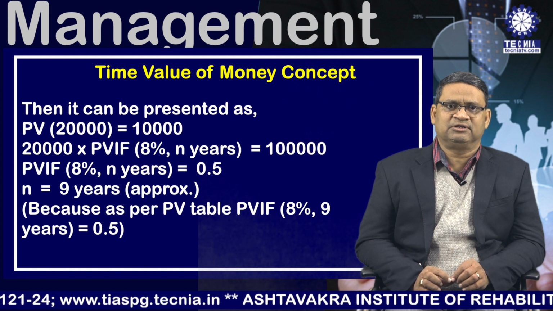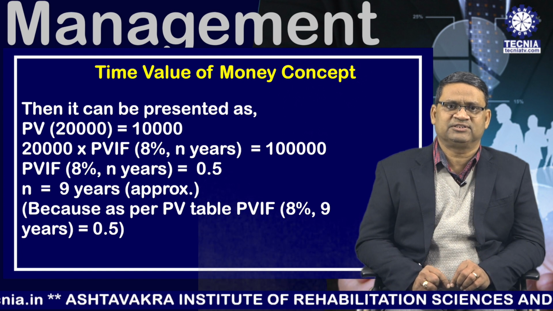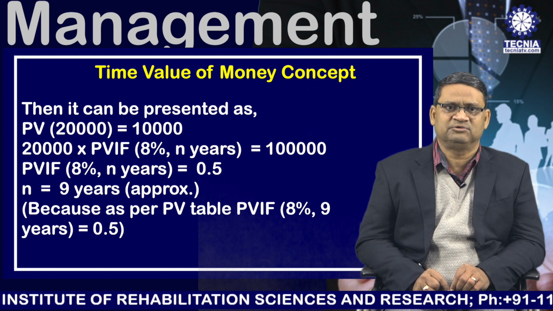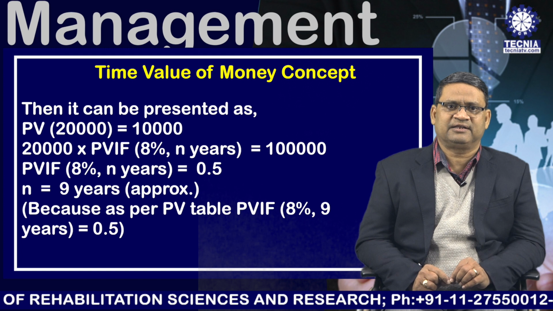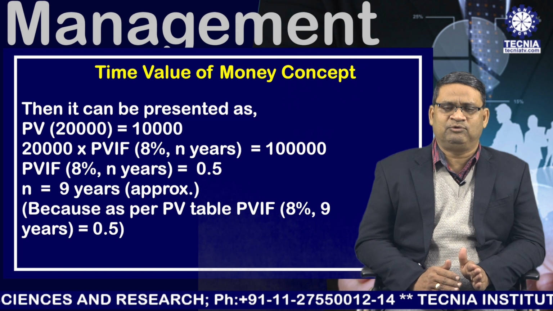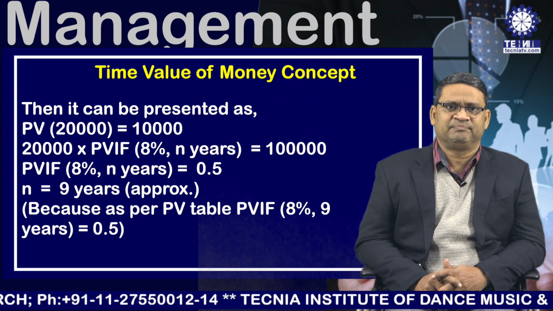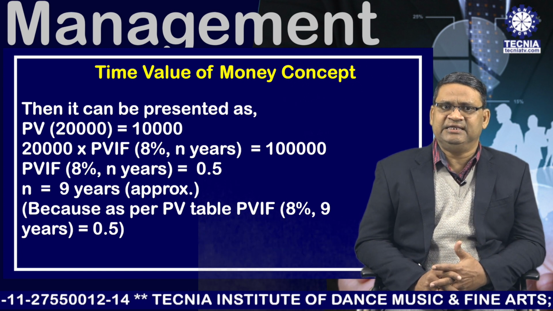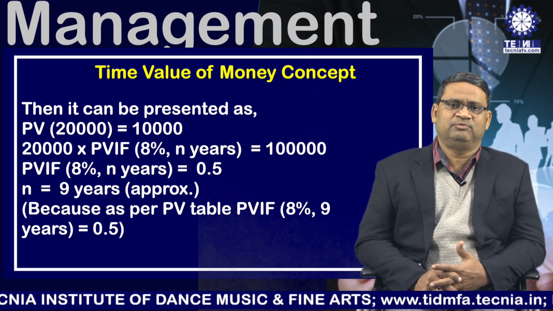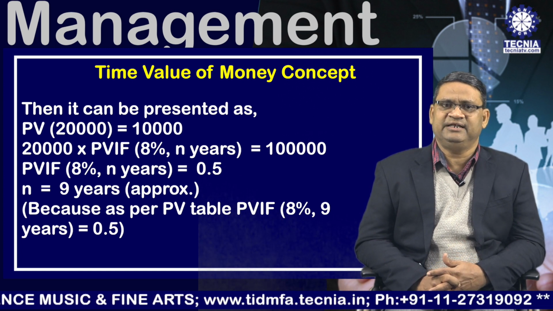According to formula of present value, 20,000 multiplied by present value interest factor 8% nth year is equal to 10,000. Present value interest factor 8% nth year is equal to 0.5, and by going through the table of present value interest factor, we can see at 8% n is equal to 9 years approximately when the factor will become 0.5. So therefore the answer will be approximately 9 years.